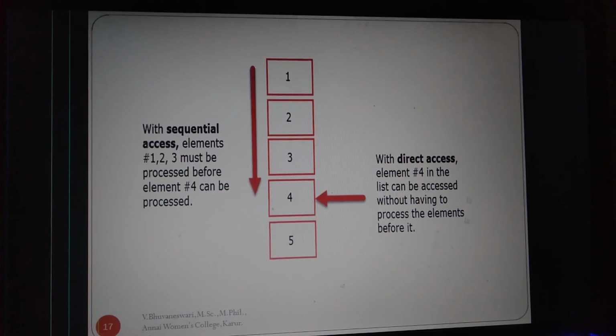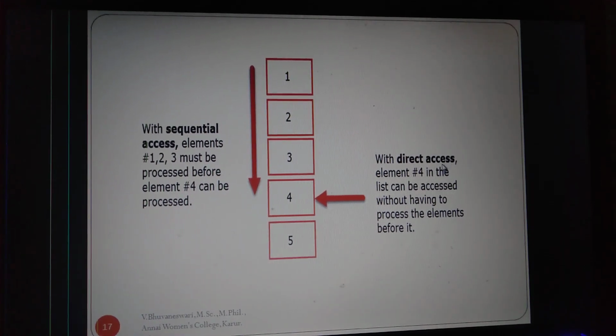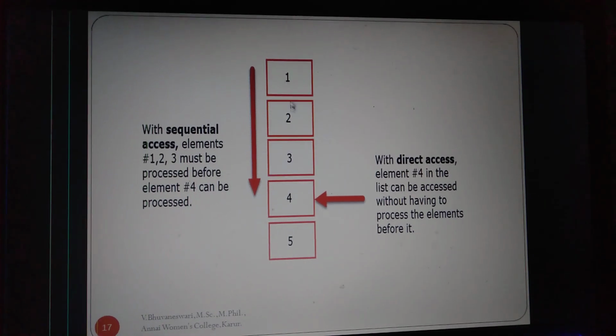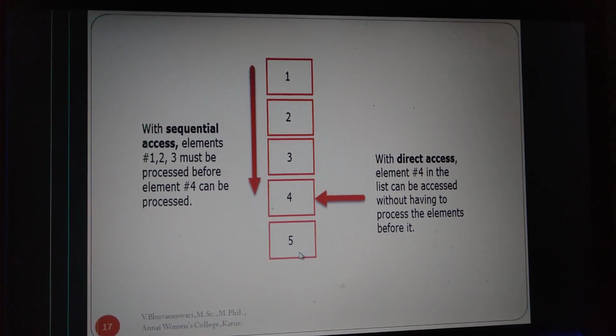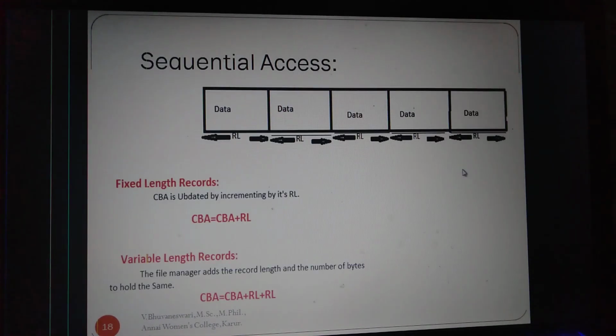This is a pictorial representation to differentiate sequential access and direct access. In the sequential access manner, our records are stored one by one in blocks. Then in the direct access method, if I want to open or retrieve or write the fourth record, we can access this fourth record directly. In sequential access, the data are stored in the memory blocks. Here the record length is the same for every block.